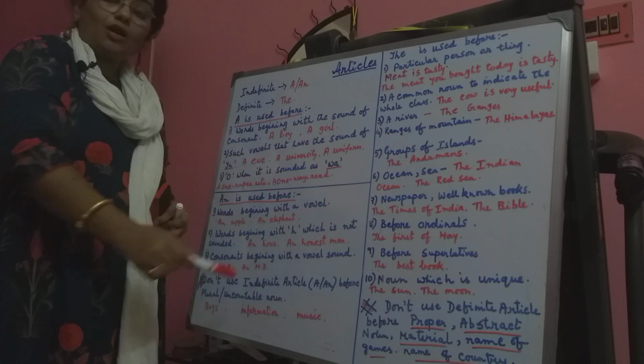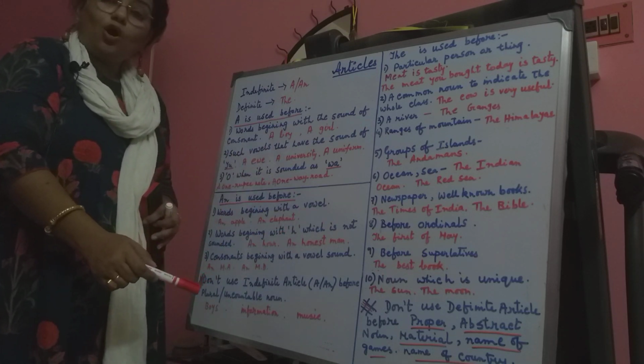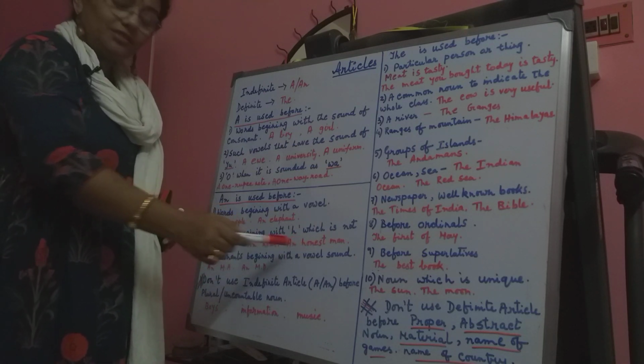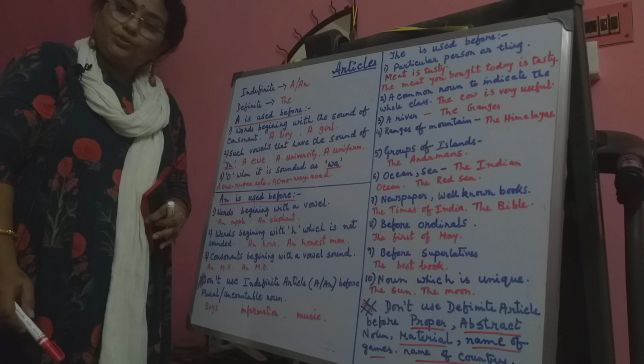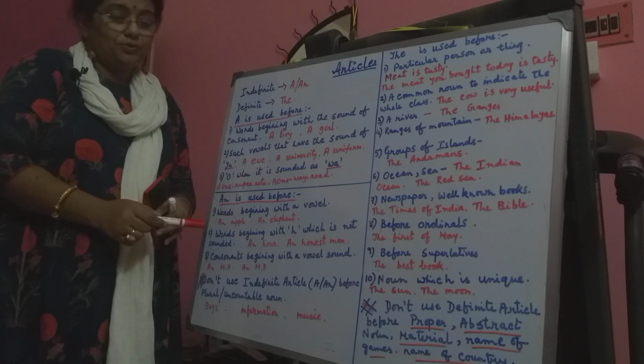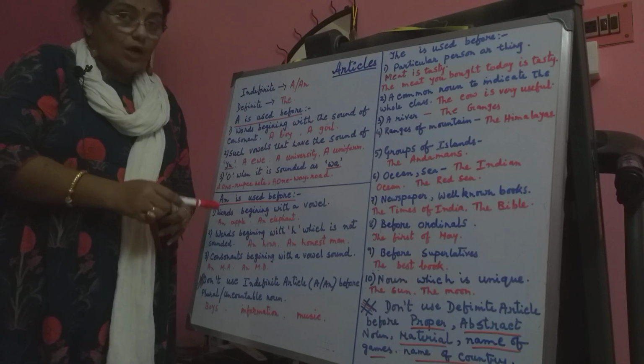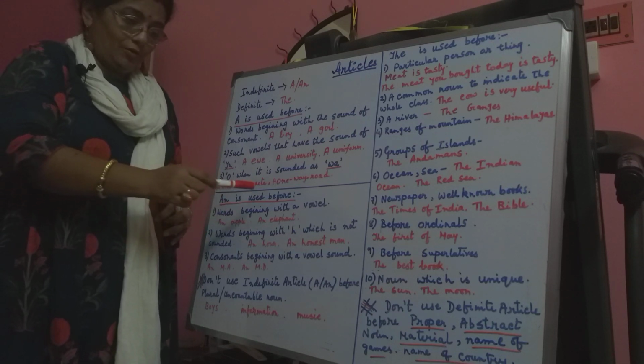We are not saying honest with an H, we are saying onest. The sound of H is silent here. So here also we will use an because it sounds like a vowel.